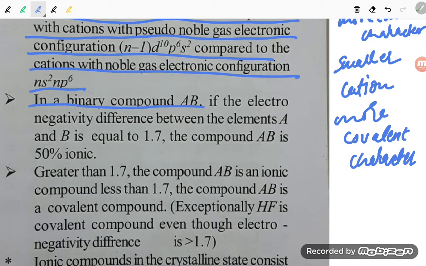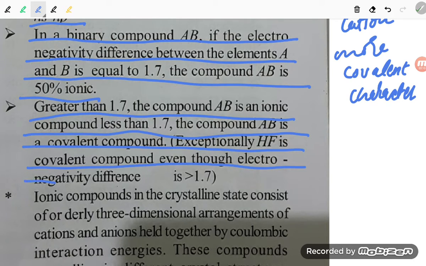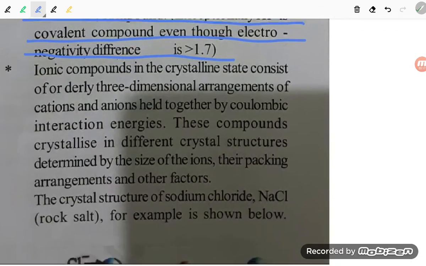In a binary compound AB, if the electronegativity difference between elements A and B is equal to 1.7, the compound is 50% ionic. Greater than 1.7, compound AB is ionic. Less than 1.7, AB is a covalent compound. Exceptionally, HF is a covalent compound even though the electronegativity difference is 1.7.